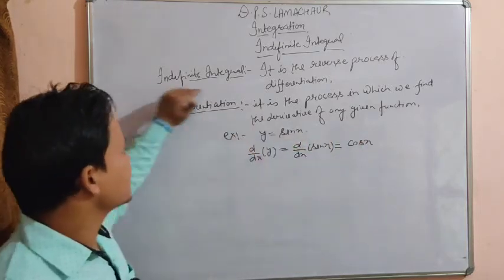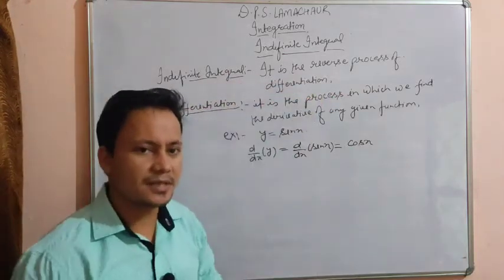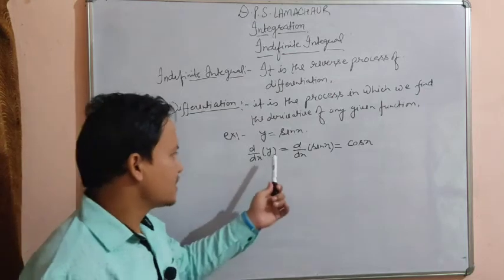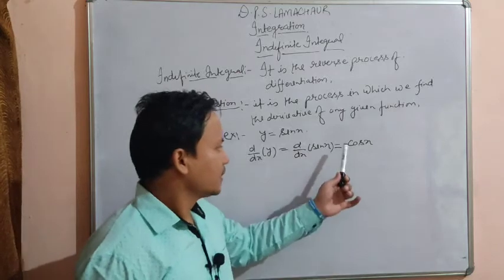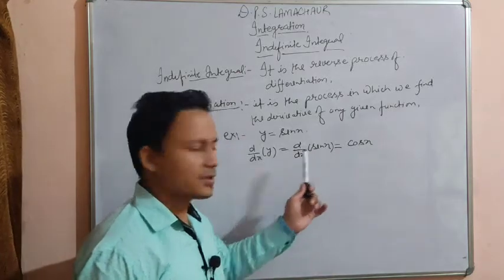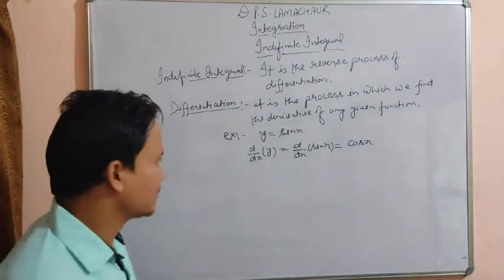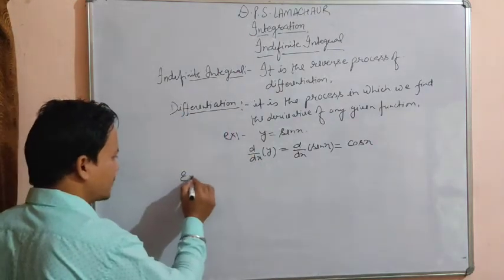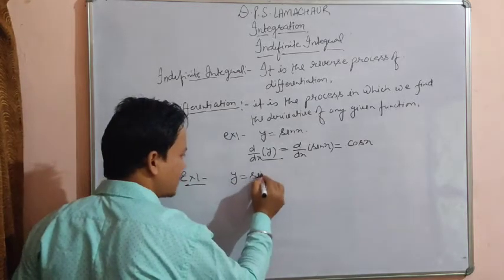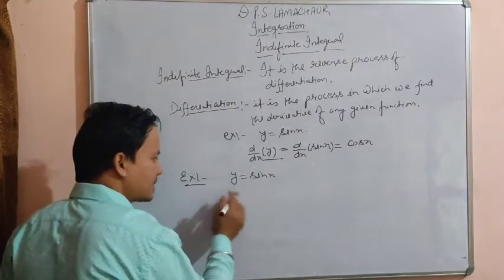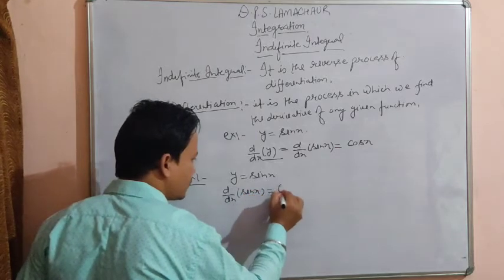So our topic is indefinite integral. What is it? It is the reverse process of differentiation. It means that if the derivative of sin x is cos x, then it must be clear that the integration of cos x will be sin x, because it is the reverse process of differentiation. Suppose y equal to sin x is the example, and d by dx of sin x equals cos x.